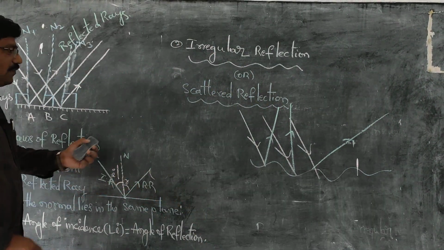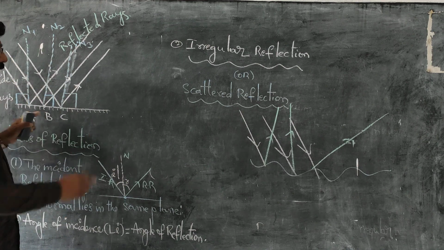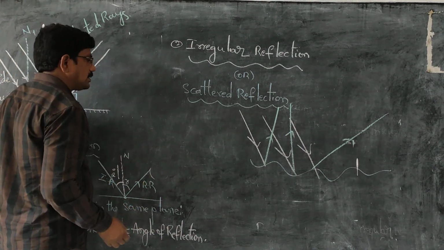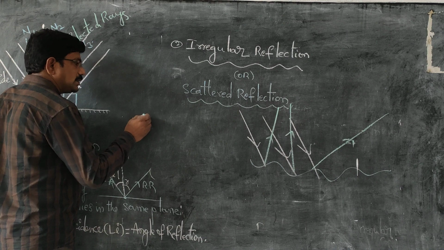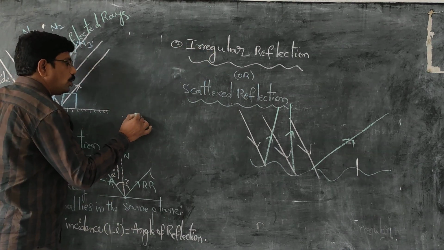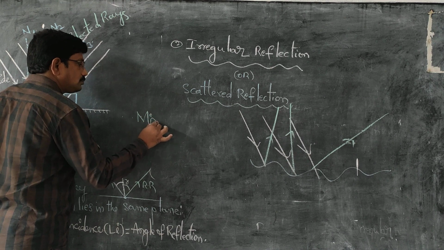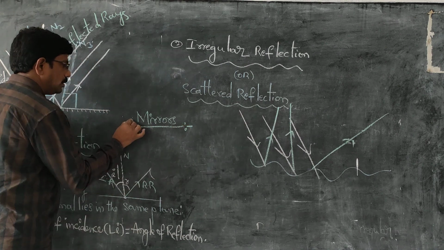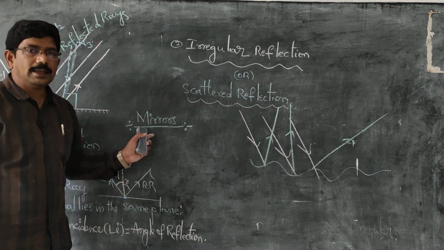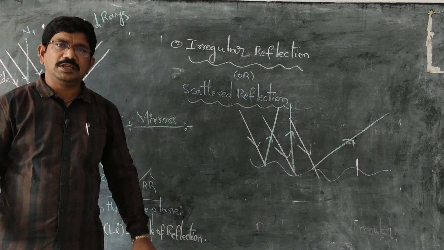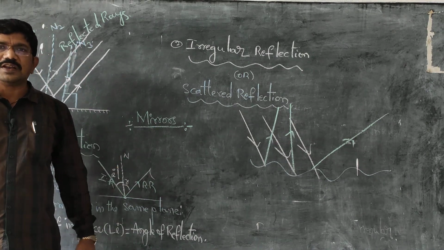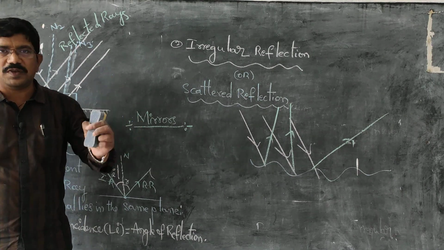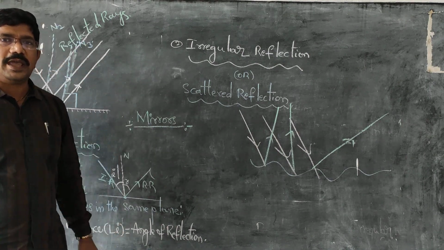See this one? When light falls on smooth surfaces, light rebounces. Those substances or materials which rebound the light are known as mirrors. What is a mirror? A mirror is any smooth surface. Water is also a reflecting surface. Our steel plate is also a reflecting surface. So any smooth surface which reflects the light is known as a mirror.